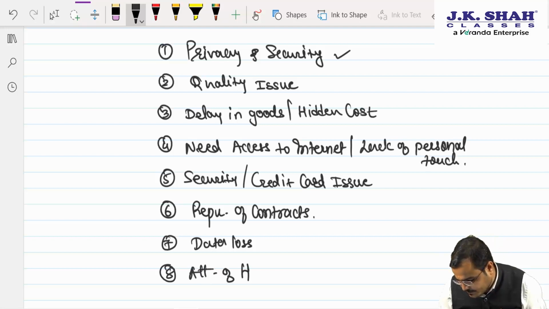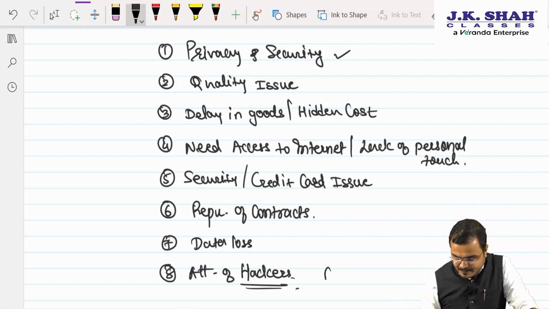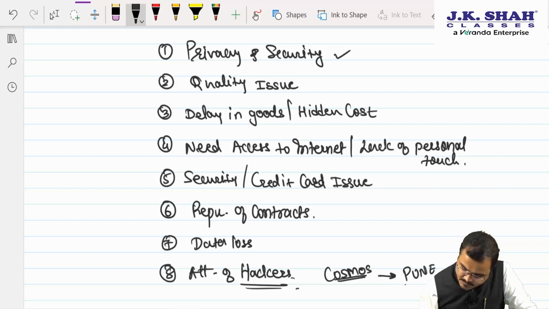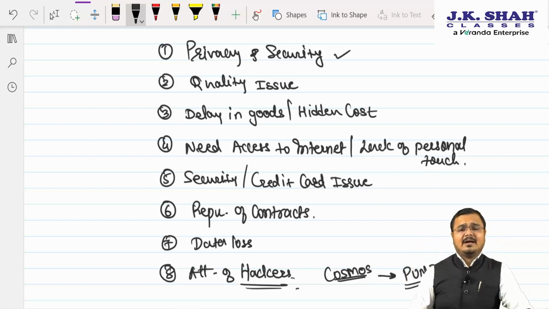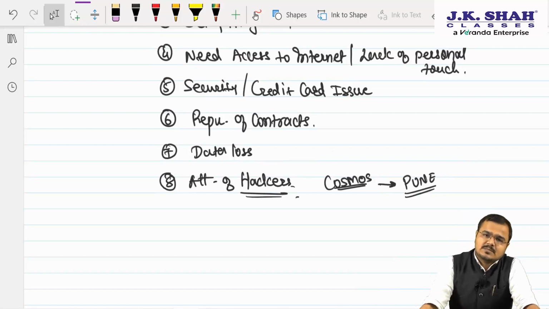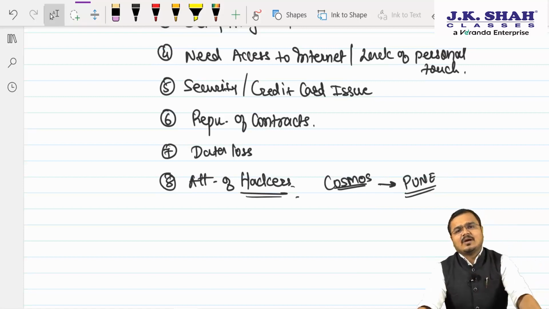Attack from hackers. The best example is a bank called Cosmos Bank, whose headquarters is located in Pune. Hackers hacked directly the server and took away the money from there. So attack from hackers. Denial of services, you can add. Lack of authenticity of transactions, you can add.